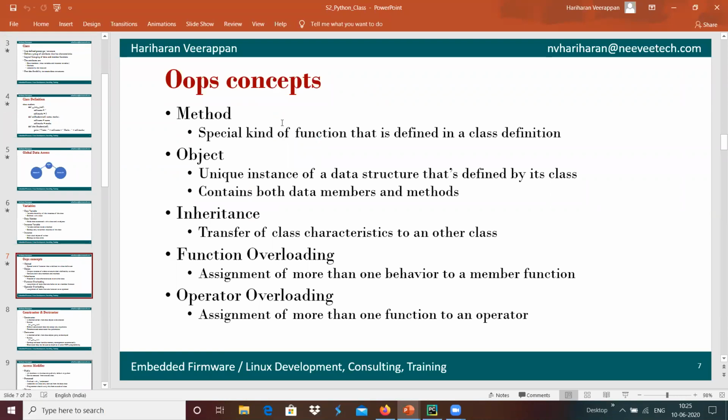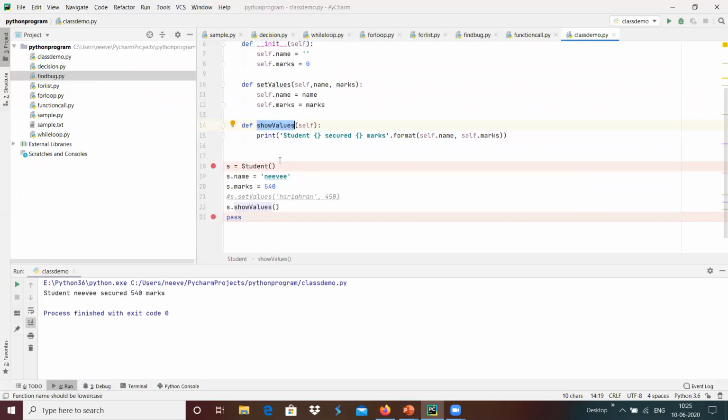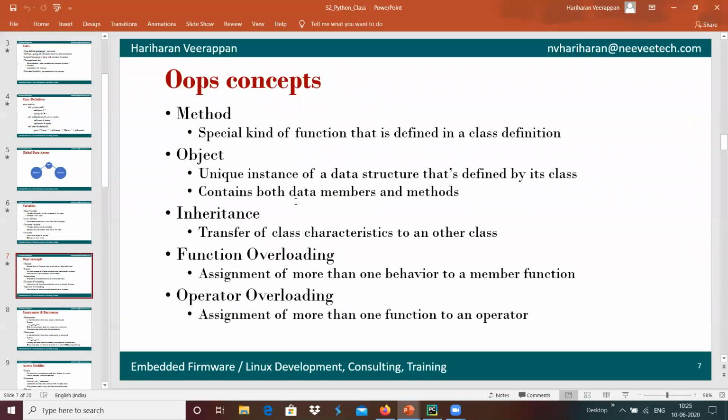An object is a unique instance of the data structure that's defined by its class, and contains both data members and methods. Basically, an object is similar to an instance. We have created this object s, and it holds the member variables name and marks, and the respective methods like set values. All that it contains is called an object basically.